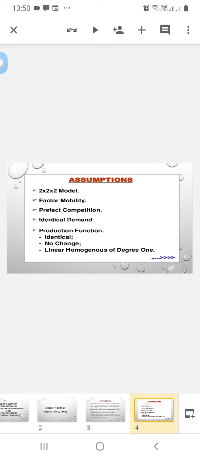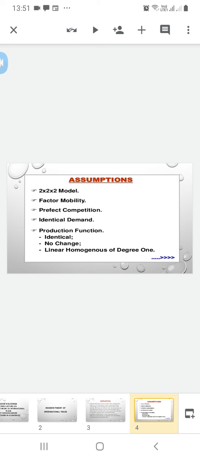So, given these assumptions, Ohlin contends that the immediate cause of international trade is the difference in relative commodity prices, caused by differences in relative demand and supply of factors, that is, factor prices, as a result of differences in factor endowment between two countries.